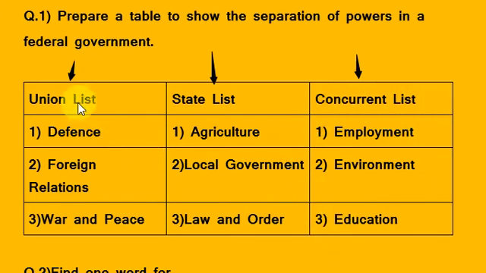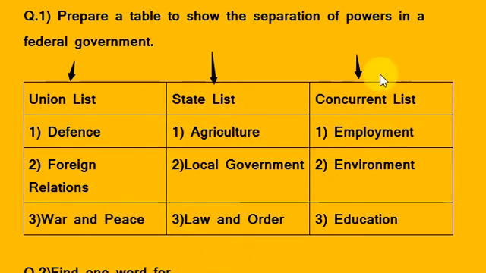Let us see which subjects are included in the union list. The first subject is defense. Second is foreign relations, war and peace. The union government can make laws for these subjects. And let us see the state list: agriculture, local government, law and order. These subjects are included in the state list.